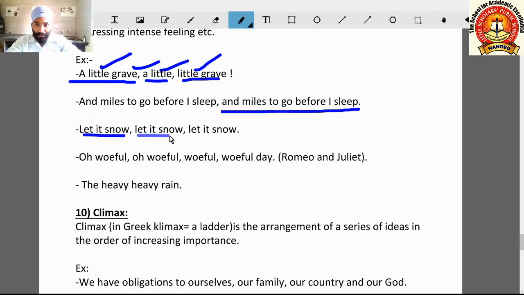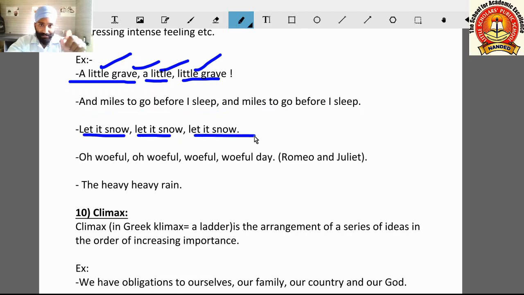Let it snow, let it snow, let it snow. You all know this sentence from a poem. So this group of words are phrases, and these phrases are repeating here.